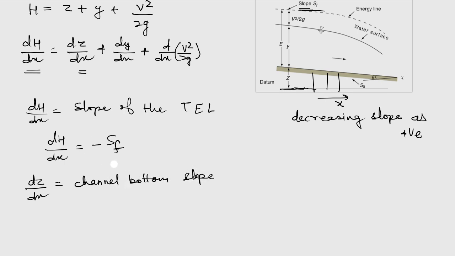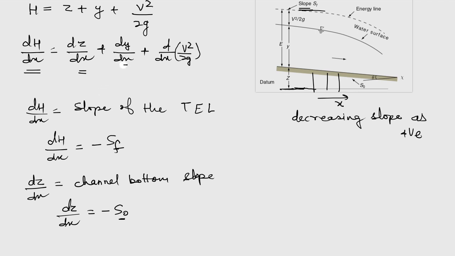Again, as we have taken the decreasing friction slope as positive, for this also we can write dz/dx = minus S0. Obviously this slope is negative, so when we put a negative value, it will become positive. That's what the idea is.